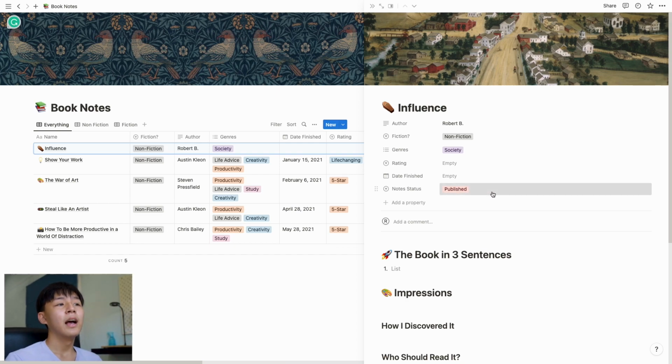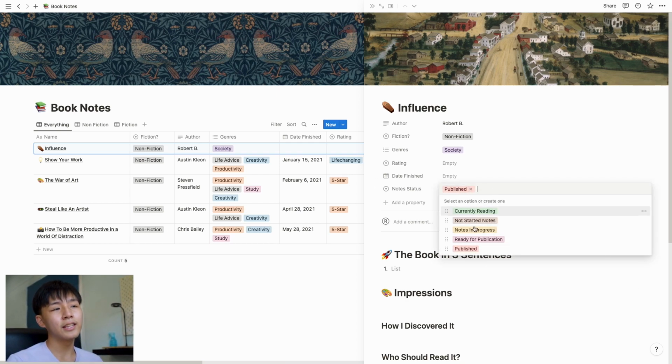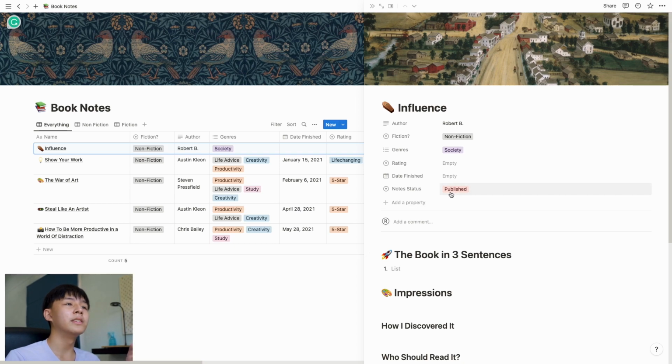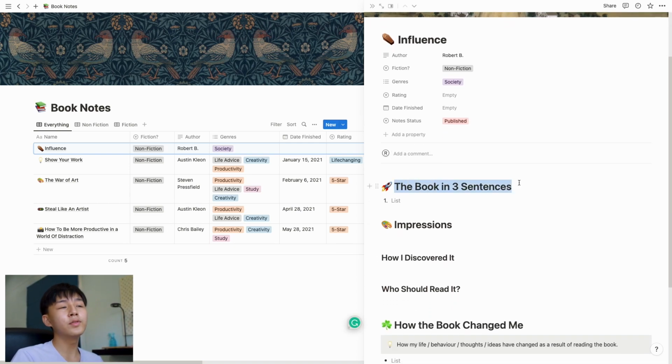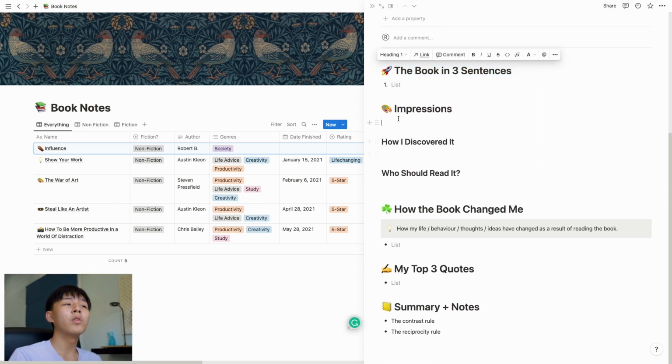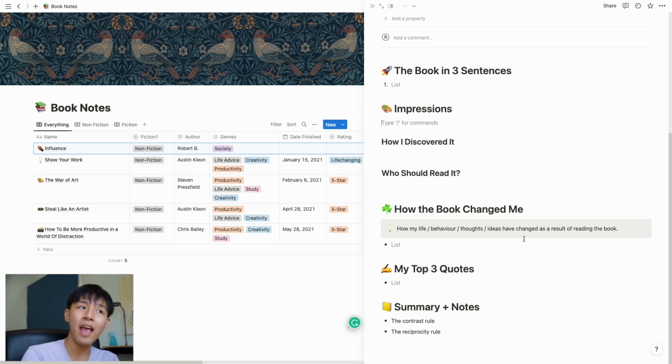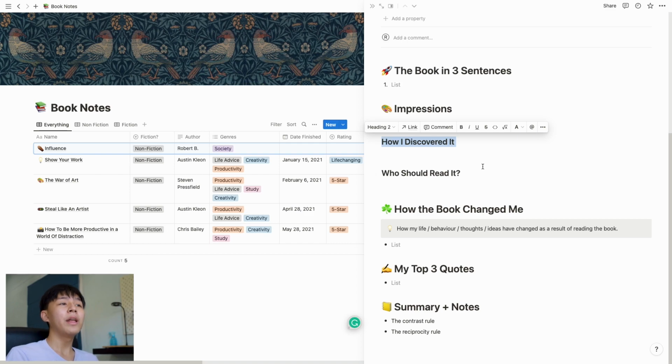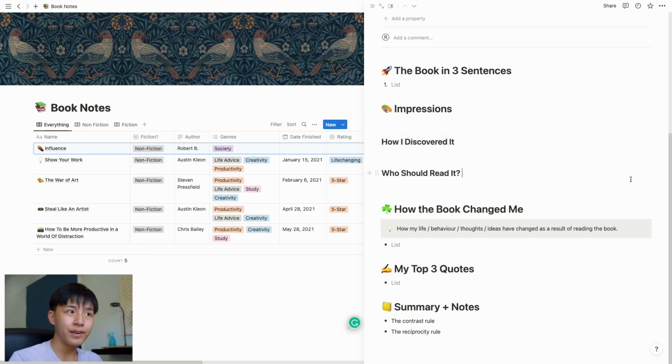Other than that, the notes, since I copied it from Ali Abdaal, he actually publishes his book notes online, but I don't do that. So I just use it as an indicator whether I finished reading it or had not finished reading it. So other than that, these are very useful. What is the book? How do I summarize the book in 3 sentences? What was the first impression that I had while reading these books? And where did I find it? Where did I discover it?